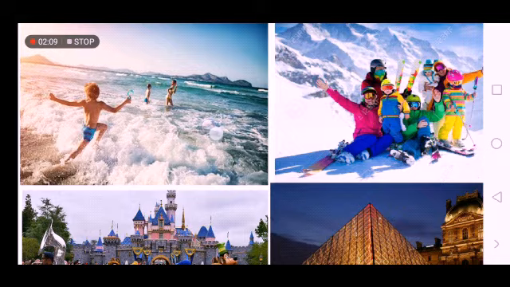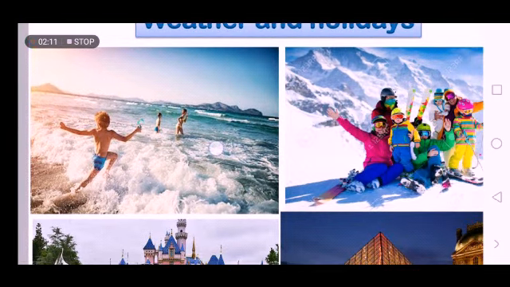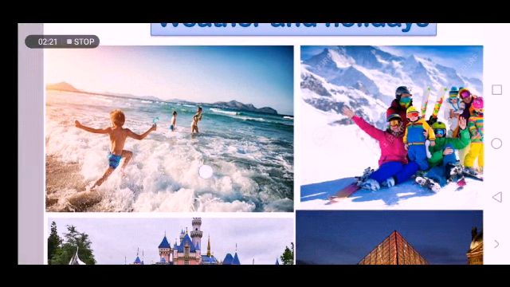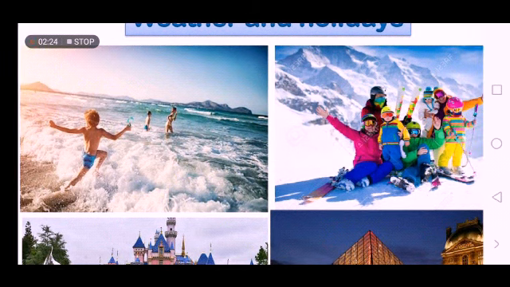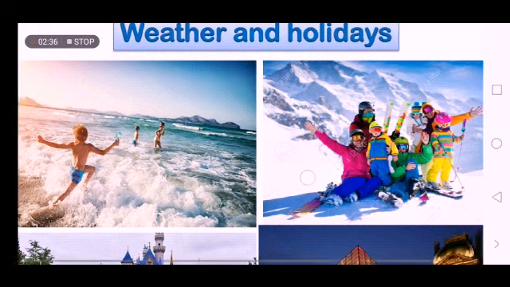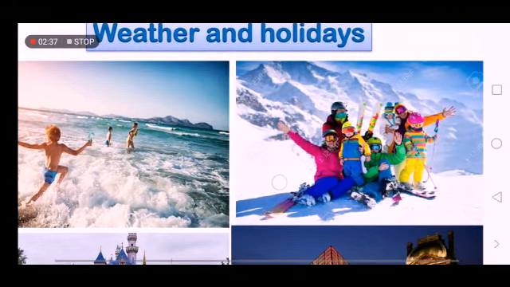So for swimming, you need sunny weather, and there are many countries that have sunny weather, like the Middle East countries and the Indian islands, like in the West Indies. There are many islands that are good for swimming, and also the countries that are near the Mediterranean Sea are good for swimming because they are sunny.